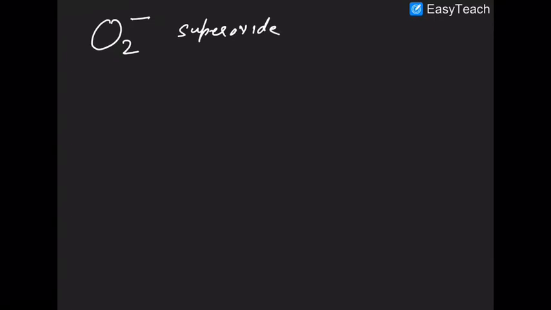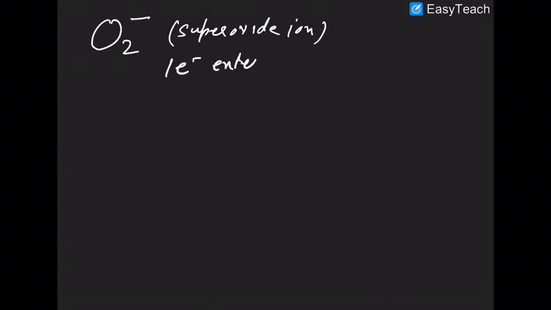Now what about O2 negative? O2 negative is called the superoxide ion. In this case, one electron enters the O2 molecule.